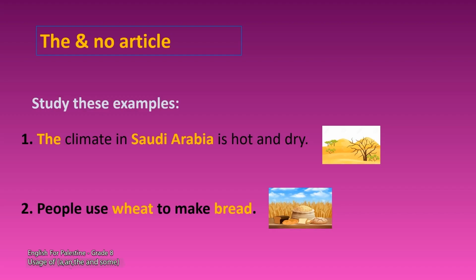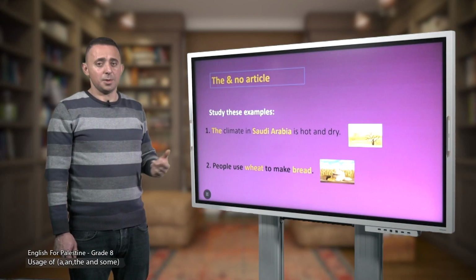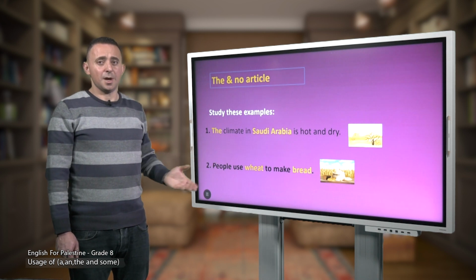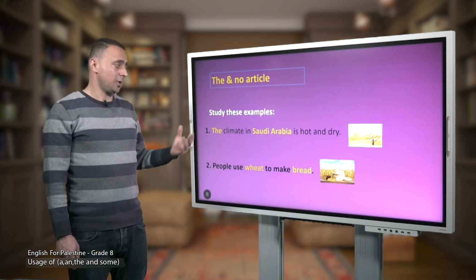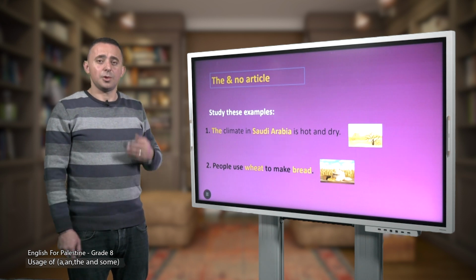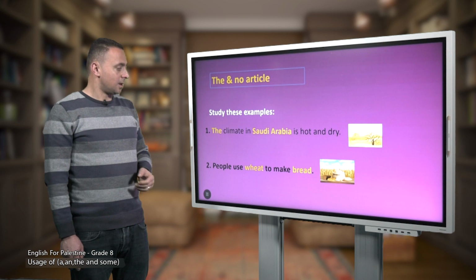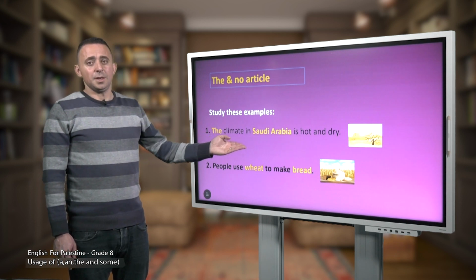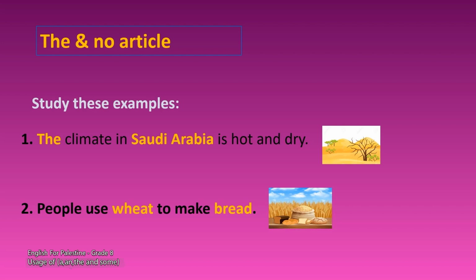Number 2. People use wheat to make bread. Look at the picture. Notice the word wheat is preceded by no article. Why? Because the word wheat is part of a group. So, when we talk about things in one group, we use no article or zero article. Also, the word bread is preceded by no article because it's a name of something in a group. So here we are talking about bread and wheat in general. That's why we use no article.